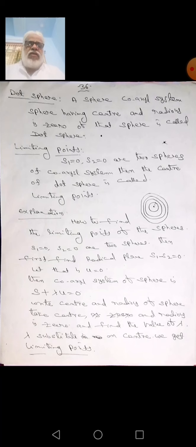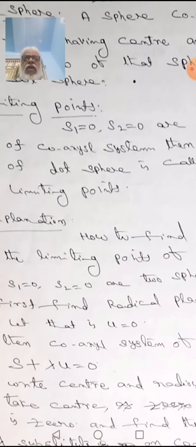If we find a common radical plane for any two or three spheres, that is called a coaxial system. So finally the coaxial system of the sphere is in the form S plus lambda u is equal to 0, where lambda is the parameter.